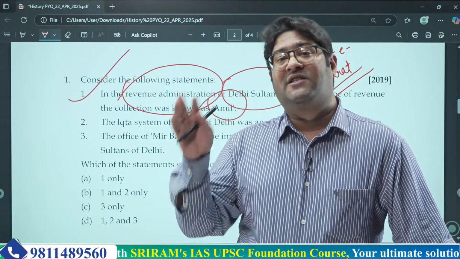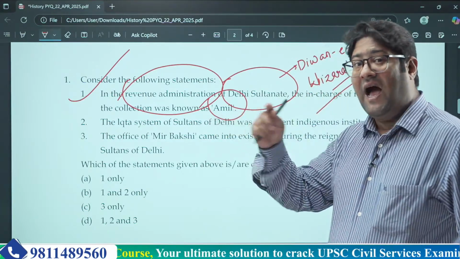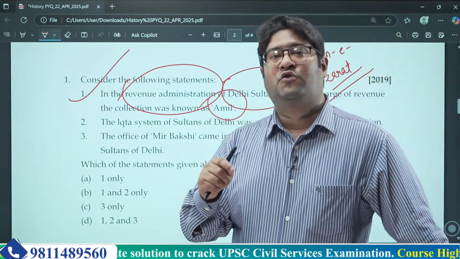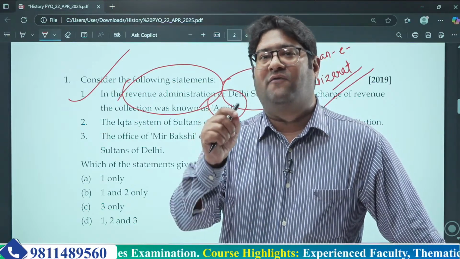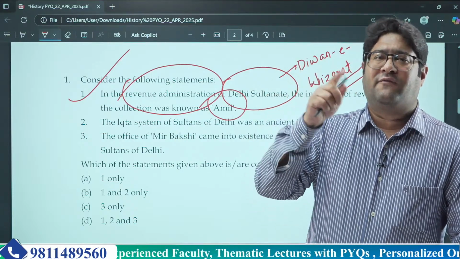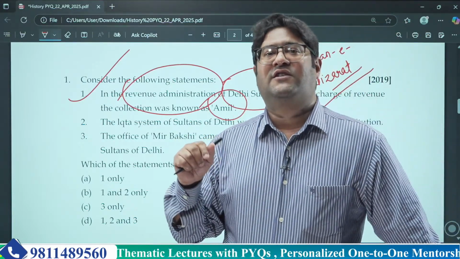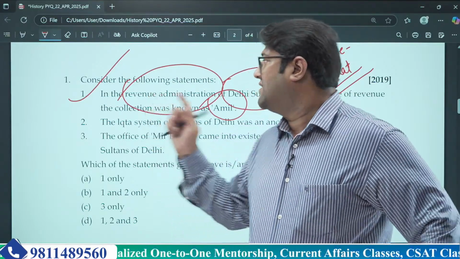So the revenue collection part was taken care of by the Diwan-e-Wizarat office, and under him Amil used to take care in the Iktas. An Ikta was basically a province, we can't even call it a province, it was an administrative unit in which Amil used to take care of revenue collection and all that stuff. So the first statement is correct.